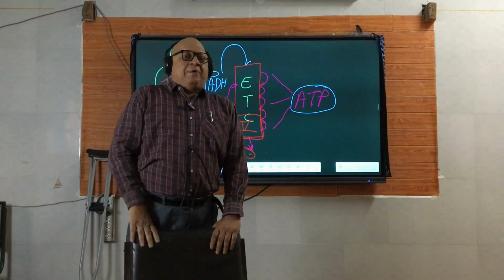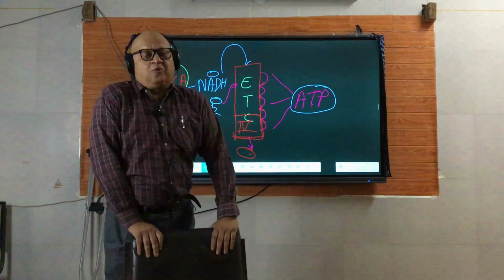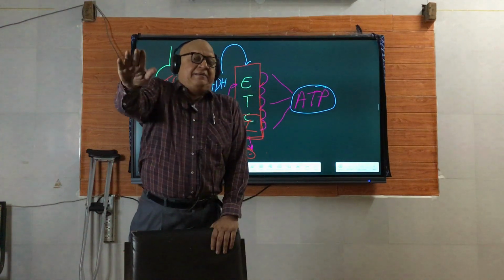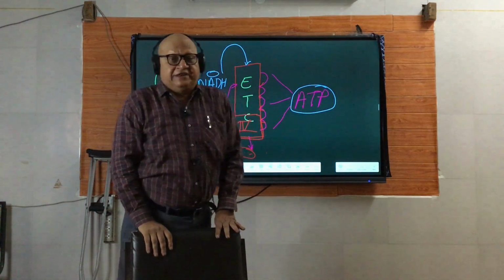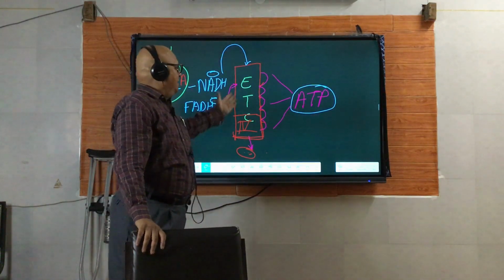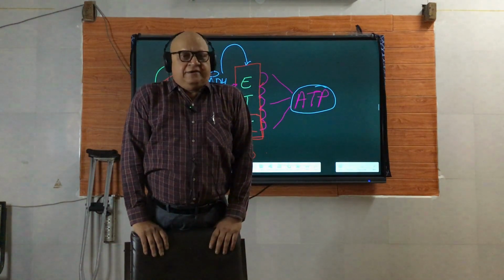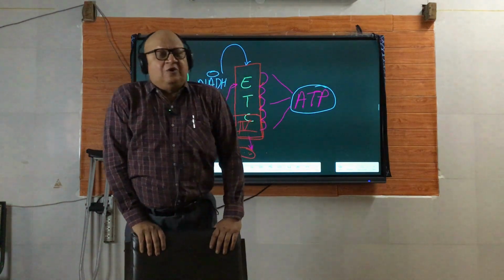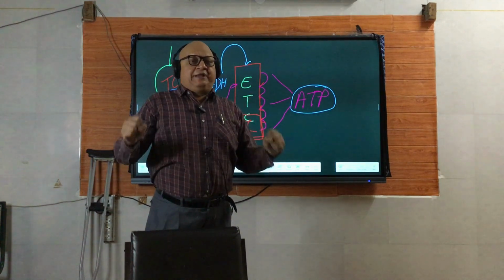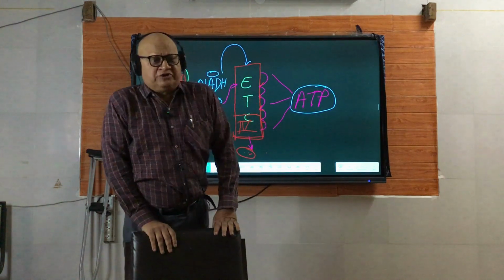Now, the most important part of this lecture: cyanide is an inhibitor of complex 4 of the electron transport chain. So, if the electron transport chain is inhibited, and that also at the final stage, what will happen? Flow of electrons along the electron transport chain will be hampered, and the whole process, ATP generation, will fall down. And as we said, ATP is the currency of energy in the body. We need ATP all the time. So no ATP, no life. So that is the reason cyanide is such a toxic poison.